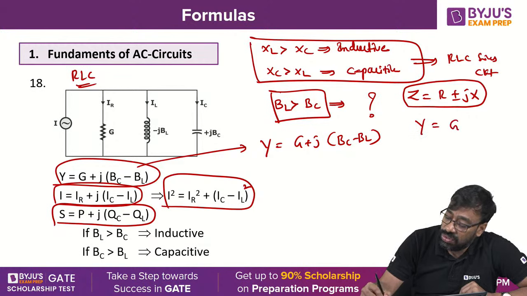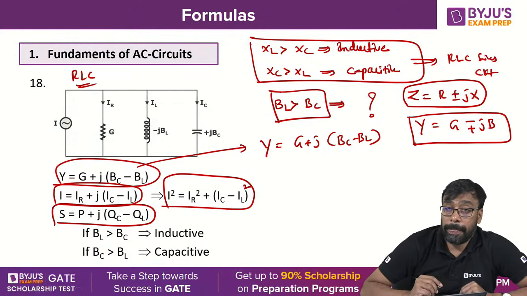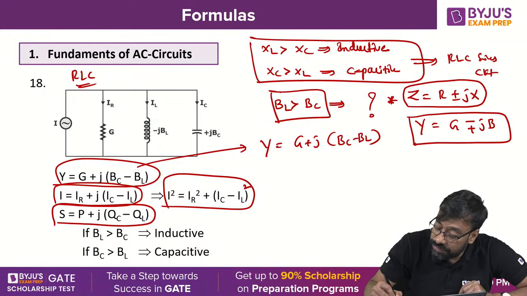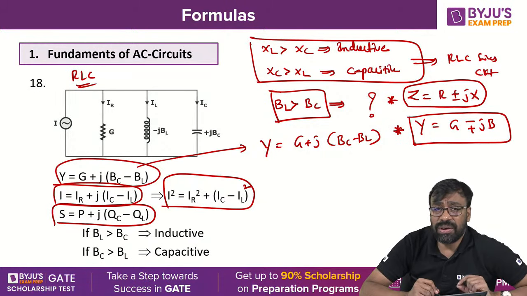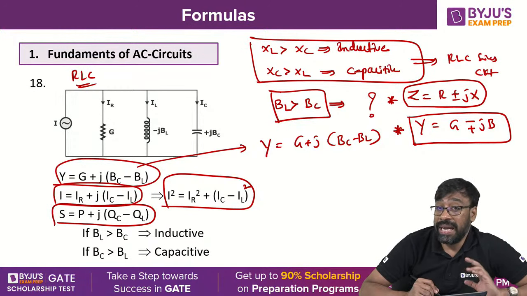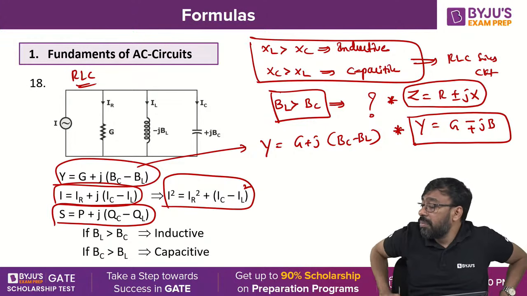In Y equal to G plus or minus jB, negative is for inductive, positive is for capacitive. You agree with this, all of you?